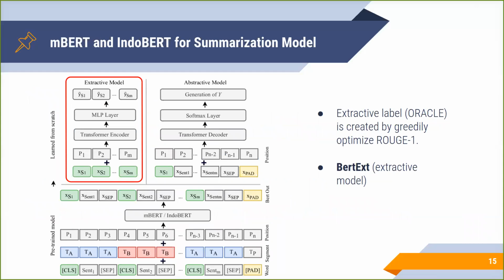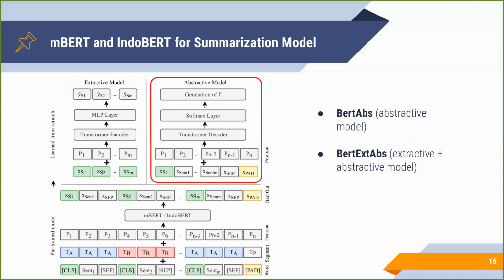For the extractive model, on top of BERT, we use a Transformer encoder to learn inter-sentential relationships. A simple binary classification is performed for each sentence to predict the extractive summary. We automatically estimate the extractive labels by greedily optimizing ROUGE-1 between subsets of the article and the gold summary. We call it oracle, denoting the upper bound of the extractive summarization performance.